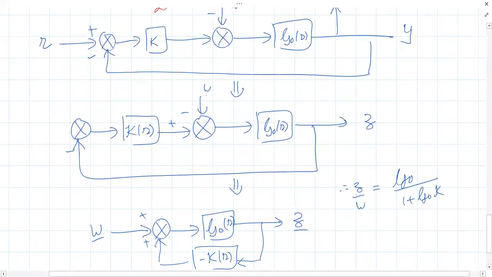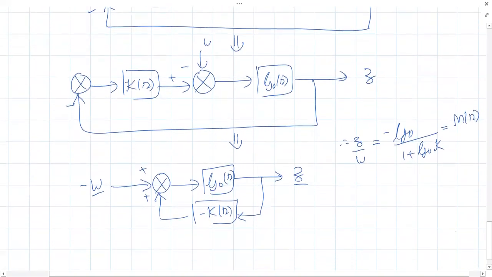What is the polarity at which W is entering into the system? Minus G naught. So Z by W will be minus G naught divided by 1 plus G naught K. Is that clear? So this is your nominal plant plus controller.